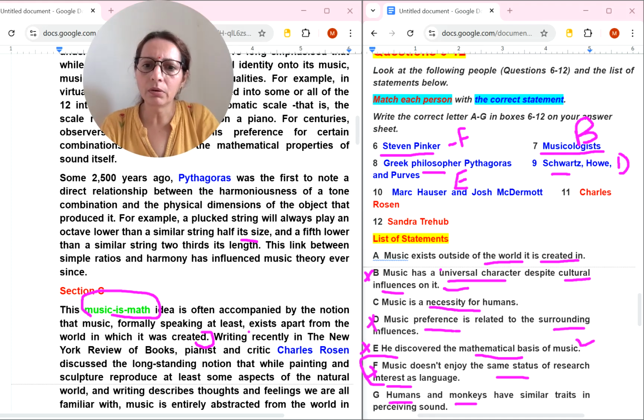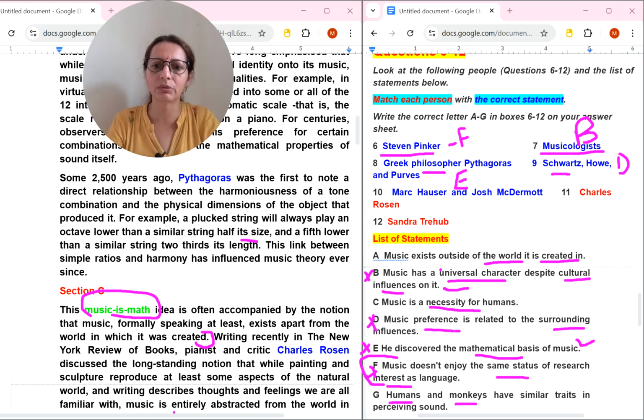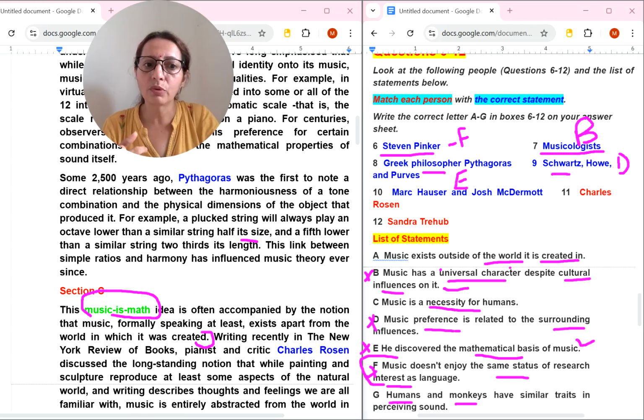Okay, now another person is Charles Rosen, 11th number. Writing recently in the New York Review of Books, Charles discussed the long-standing notion that while painting and sculpture reproduce at least some aspects of the natural world, and writing describes thoughts and feelings we all are familiar with, music is entirely abstracted from the world. That word is here. So let me scroll the page.